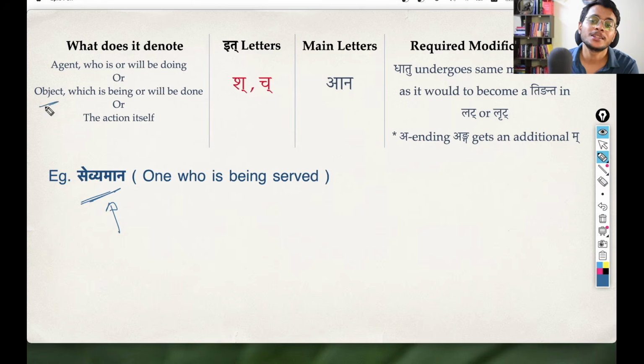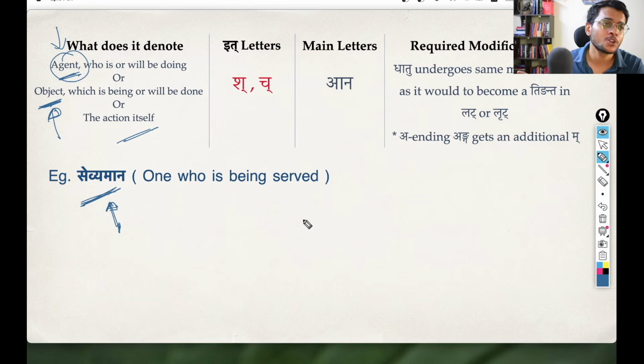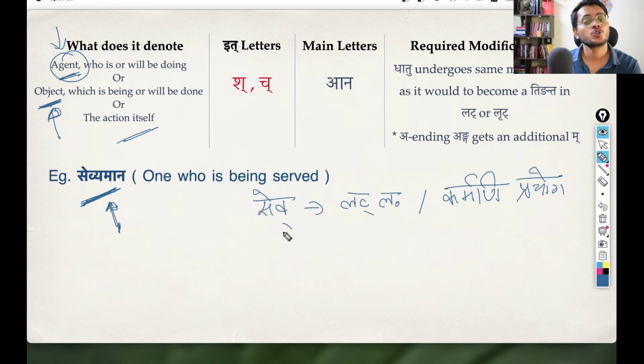So far what we saw is the agent who is or will be doing. We were talking about the agent, the karta. But here we are paying attention to the object, that which is being or will be done. Shanach pratyay can denote both the agent and the object, and it can also denote the bhava, the karma itself. Okay, a slight difference. Now you can ask a question: sevamana was the replacement of the lat lakara form, so when we are talking about the object, this sevyamana is a replacement of what form? This sevyamana also comes from sev dhatu, and it is also a replacement of lat lakara only.